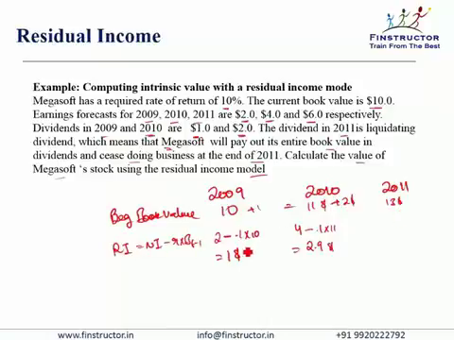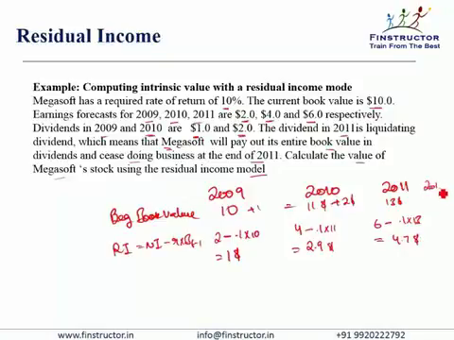The residual income would be the net income, that is $6 minus the equity charge, that is 10% of $13, because on $13 the required return is 10%, which will give us the residual income for 2011 as $4.7.